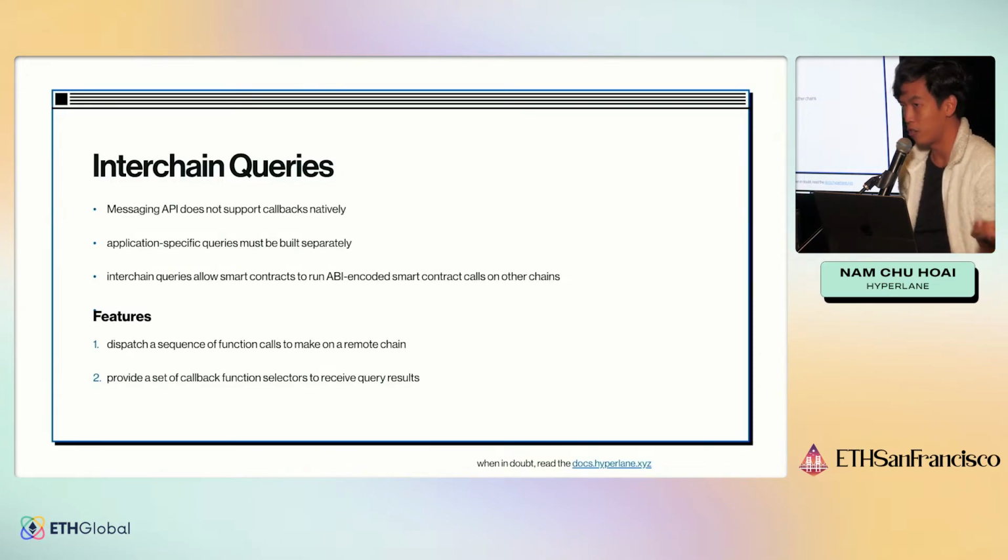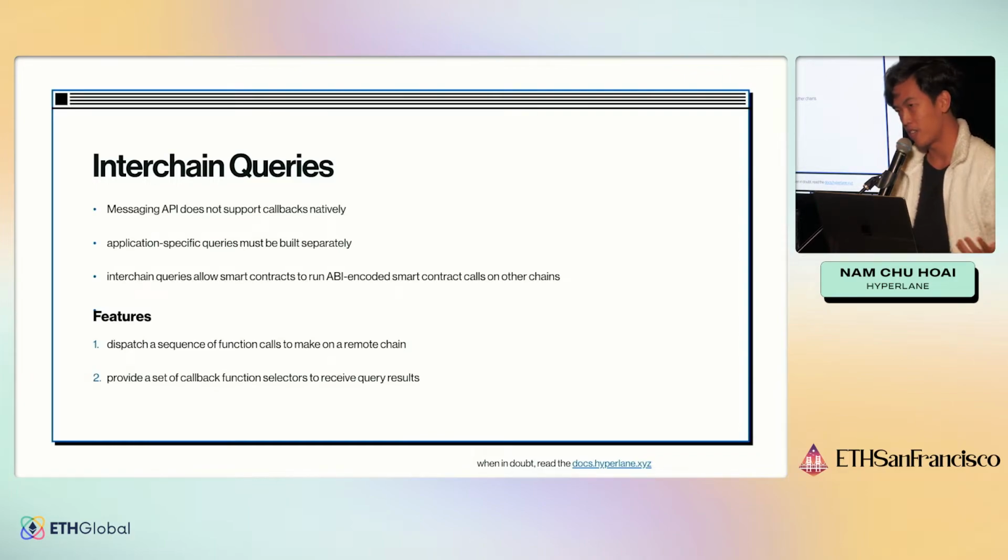But you're on Polygon, how do you do that, right? What you could do is deploy a contract on Ethereum and Polygon, send a message over, that contract makes a view call to the Uniswap twop, and then sends a message back to Polygon with the results of that view call.